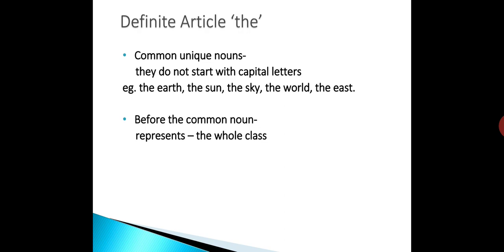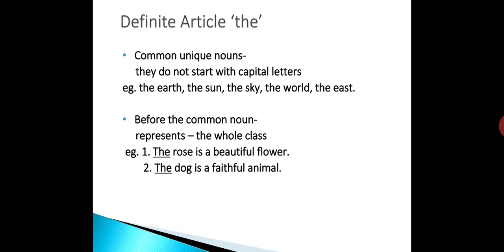It is used before a common noun when that noun represents the whole class. For example, the rose is a beautiful flower. The dog is a faithful animal. The lion is the king of animals. Here article the is used before common nouns like rose, dog and lion. But when we use article the before the common noun, it represents the whole class.